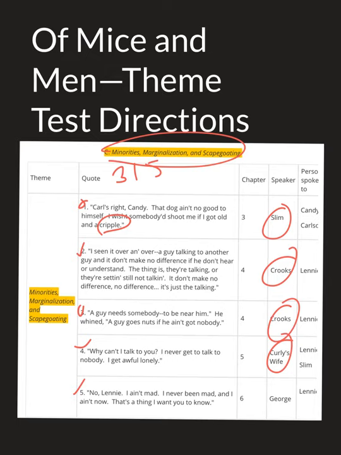And five: "No, Lenny, I ain't mad. I ain't never been mad. I ain't mad now. That's the thing I want you to know." And that's George talking to Lenny. What's going on there is Lenny's been marginalized. He's kind of been scapegoated. So when something bad happens, it always comes down to Lenny. And Lenny can't really see what's going on for himself because of his mental disability. He doesn't know how to fit in. He doesn't know how to conduct himself.